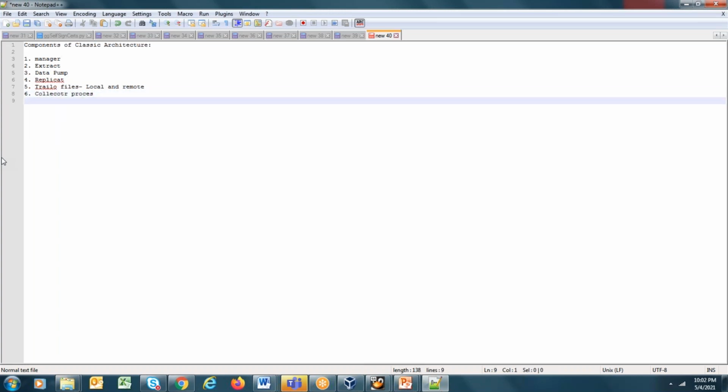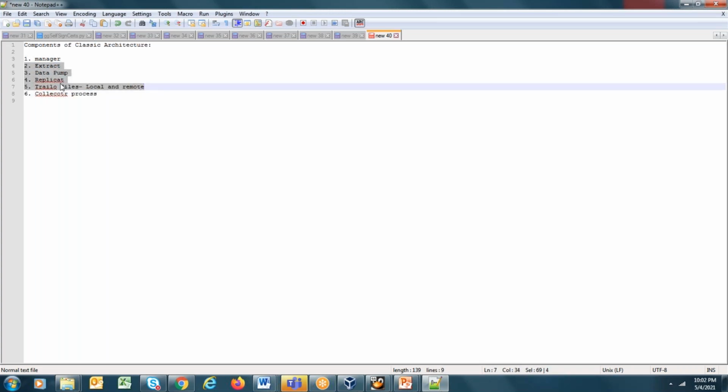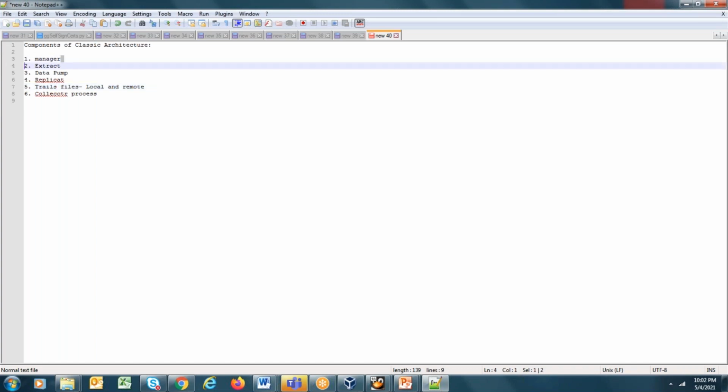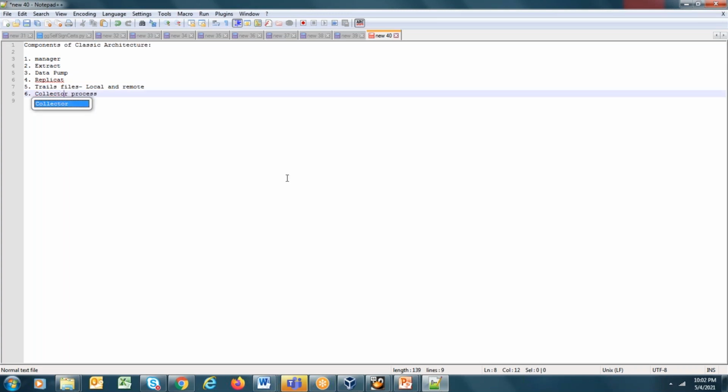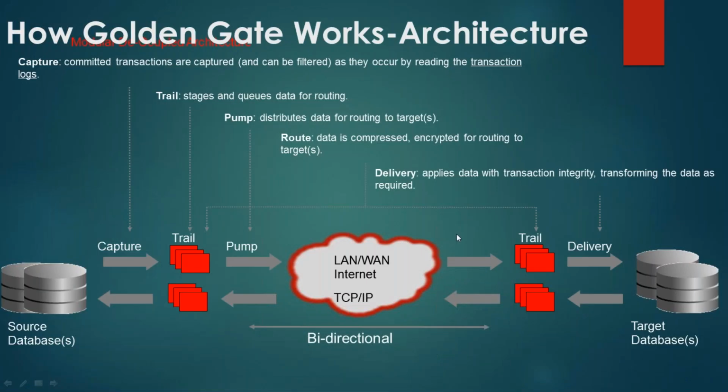Now you may ask, you have seen four components in the architecture I showed you, but you haven't seen this manager process or this collector process, right? The manager process is basically running on top of these. Each Golden Gate installation comes with one manager.